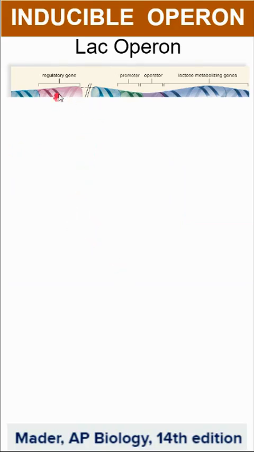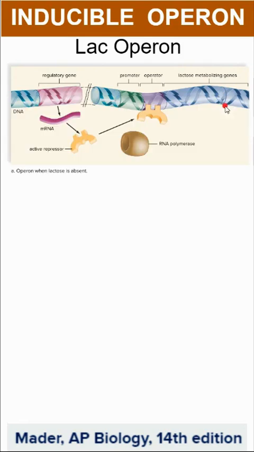Another version of looking at this, again, we have regulatory genes, we have promoter, operator, and genes. And again, it's multiple genes that are working together. So again, the regulatory gene makes the repressor. The repressor is going to bind to the operator, which will prevent RNA polymerase from binding and actually reading the gene.